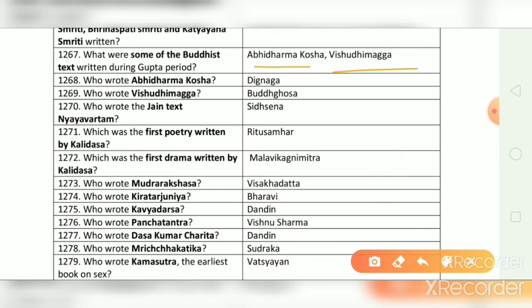Who wrote Abhidharma Kosha? And the correct answer is Dignaga. Who wrote Vishuddhimagga? And the correct answer is Buddha Kosha. Who wrote the Jain text Nyayavartam? And the correct answer is Siddhasena.